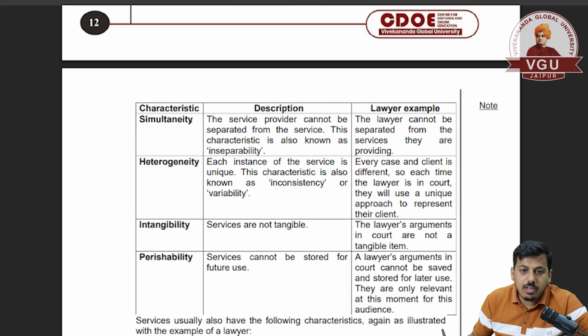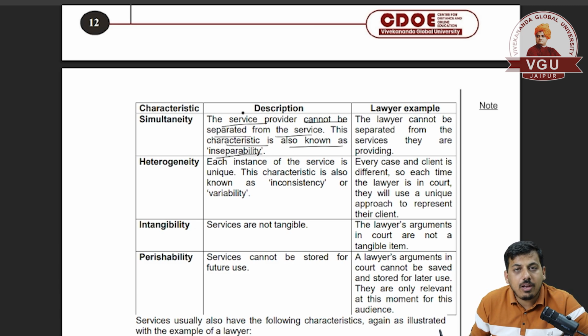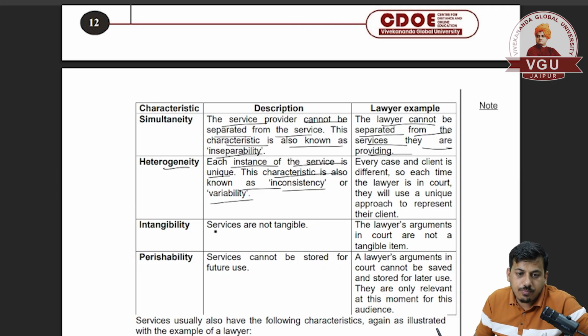future. So simultaneity means the service provider cannot be separated from the services. This characteristic is also known as inseparability. A person is providing different kinds of services. The lawyer cannot be separated from the services they are providing. Heterogeneity: each instance of a service is unique. This characteristic is also known as inconsistency or variability. Each type of service is different from the previous service.